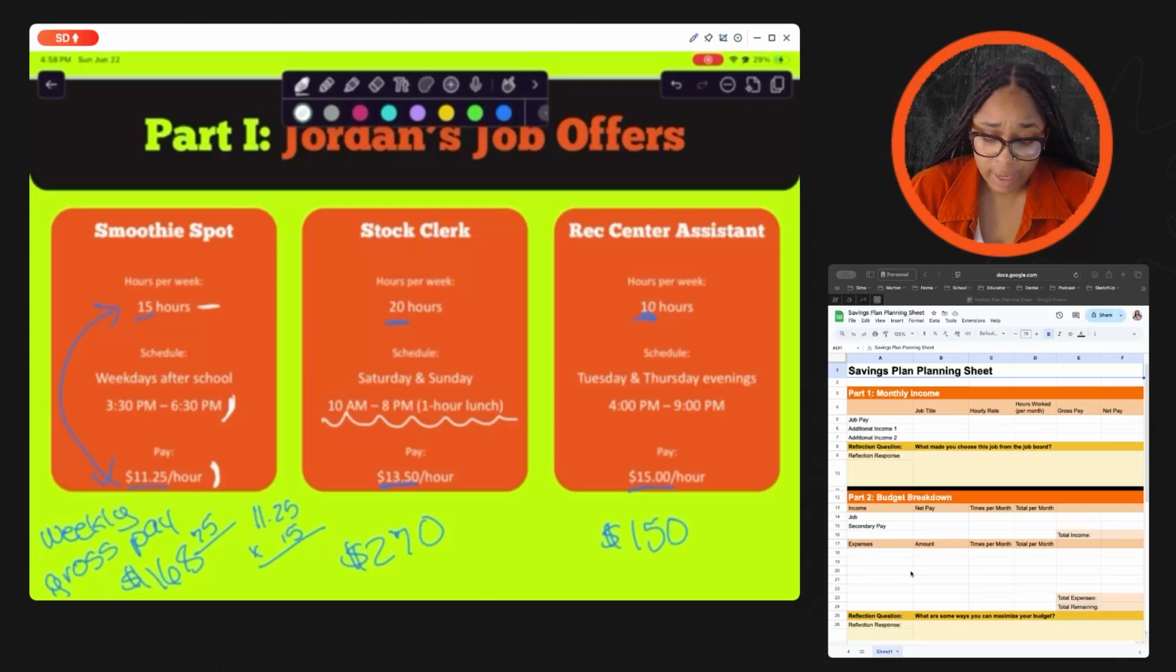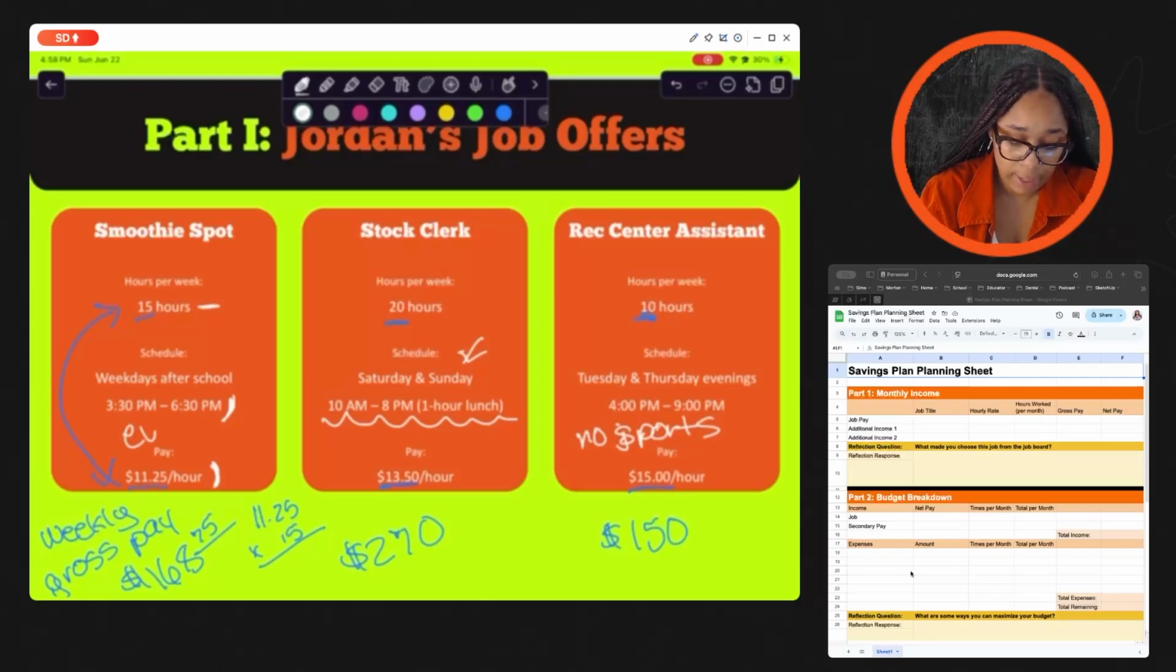Then if we're looking at the rec center assistant, it's only Tuesdays and Thursdays, but it's from 4 to 9. You guys know, when we play basketball or when we have games, they're on Tuesdays and Thursdays. So if he plays a sport, he wouldn't be able to take this job at all. So I want you guys to think about all of these things when you're making these decisions. Because even the smoothie spot is every single day.